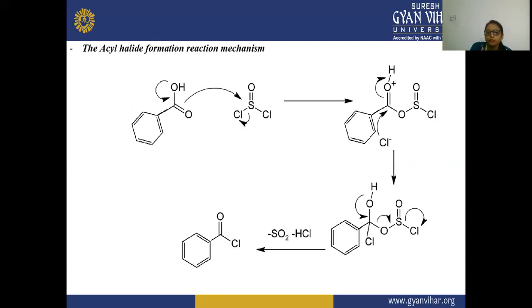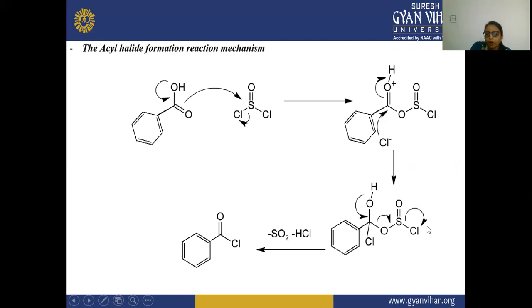Next, this is the mechanism. So here you can see the benzoic acid. This Cl will be removed from the thionyl chloride, and this O will react with this carbon atom, and there is a formation of an intermediate. After that, this chlorine, which was removed from the thionyl chloride, will attack this carbon atom, and there is a formation of this intermediate.